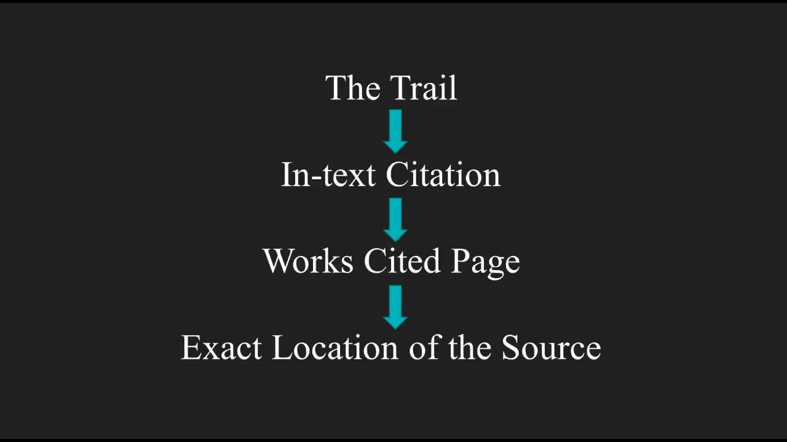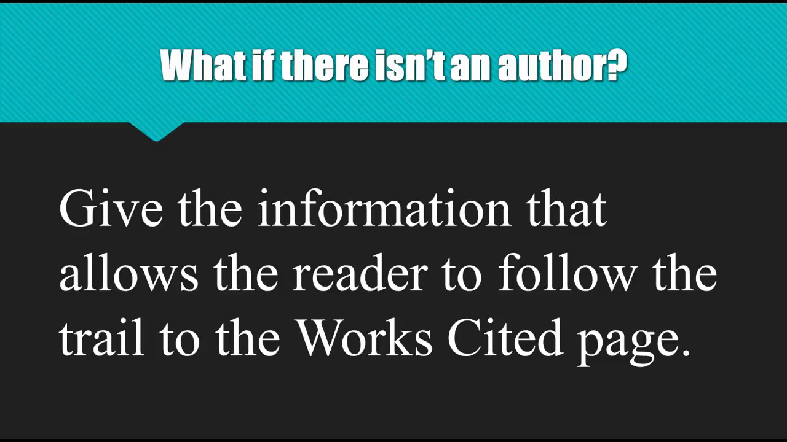So let's look at the path of our trail again. The in-text citation leads us to the works cited page. The works cited page leads us to the exact location of the source. Pretty simple, right? But what if my source does not have an author? Give the information that allows the reader to follow the trail to the works cited page.